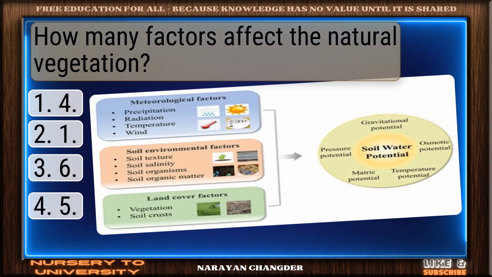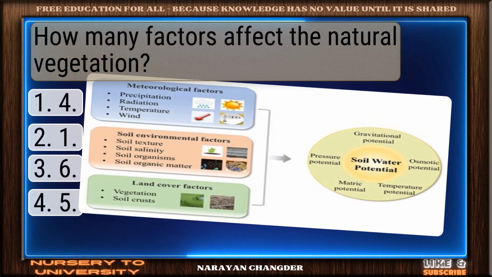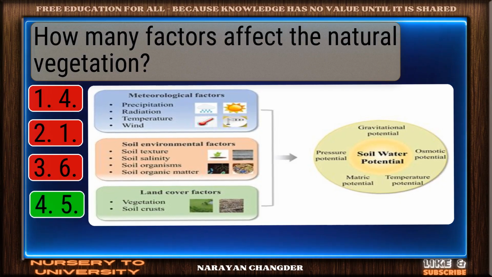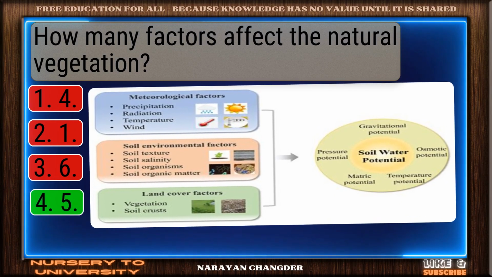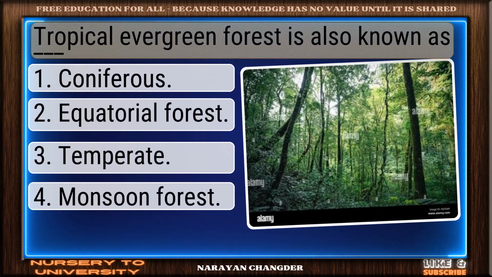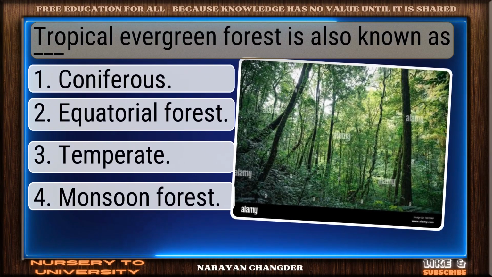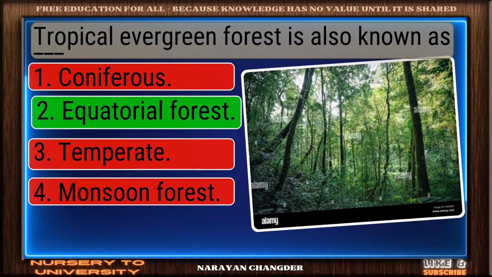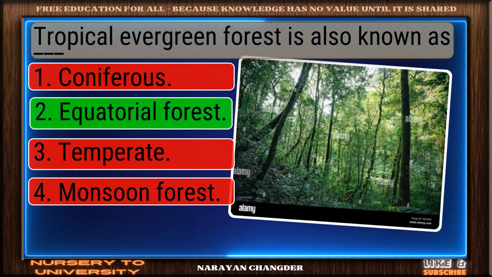Question number 206. How many factors affect the natural vegetation? Bravo, 5 is the answer. Question number 207. Tropical evergreen forest is also known as dash. Good thinking. Equatorial forest is the right answer.